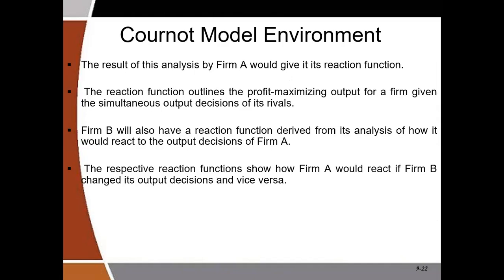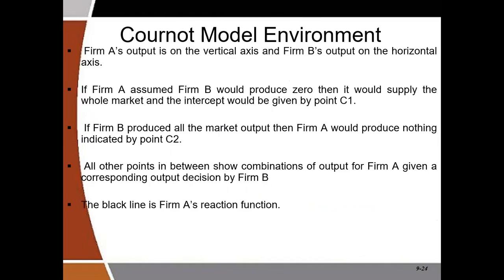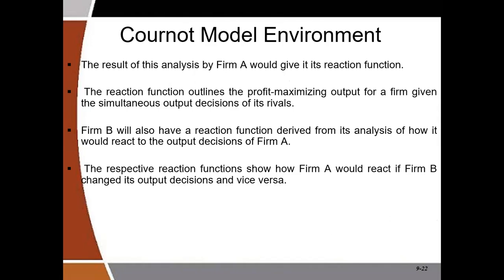Now, what we need to know is a concept called the reaction function. If I make my profit maximizing output decisions based on the fact that the other will not change his, it means that I will react to the other's output, or my output is based on the other's output. That is the meaning of reaction function.